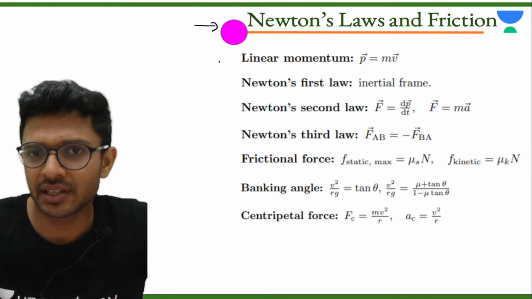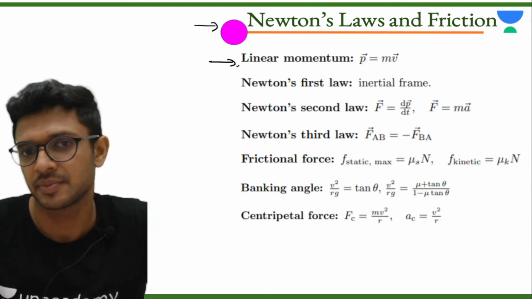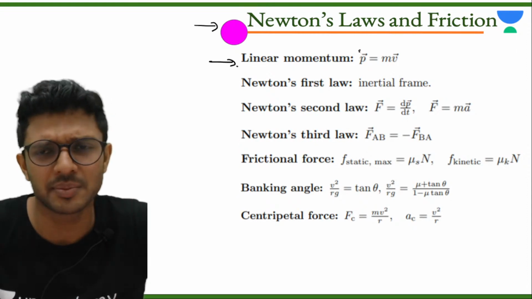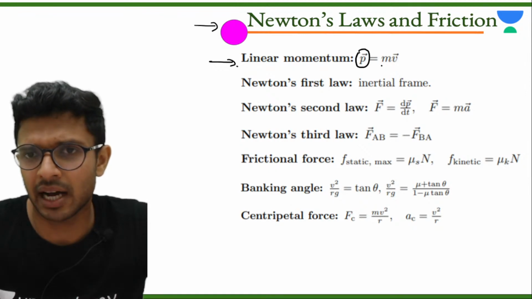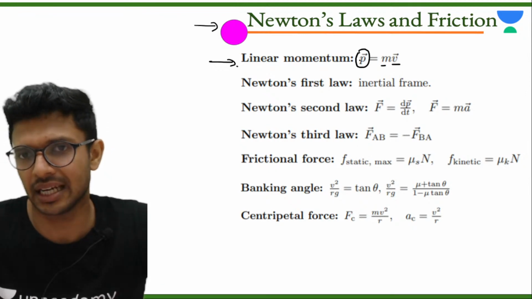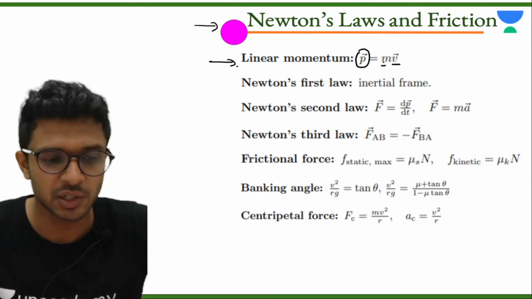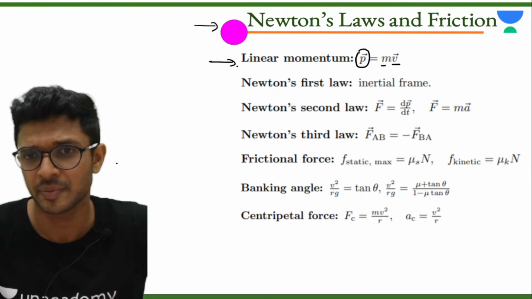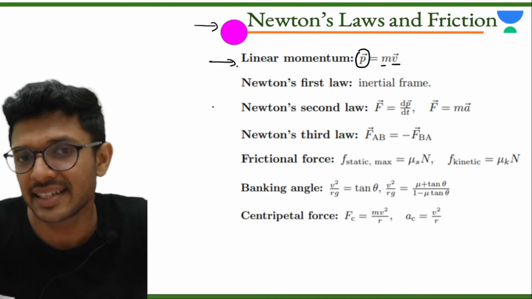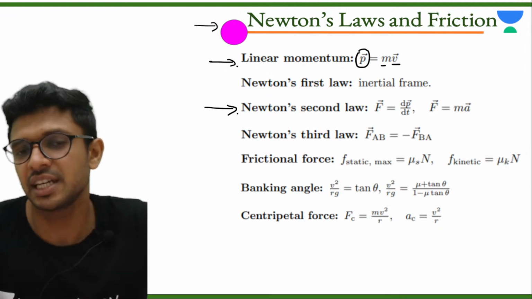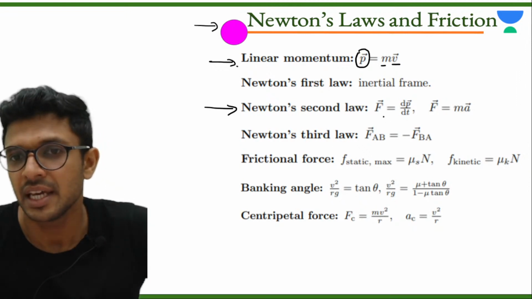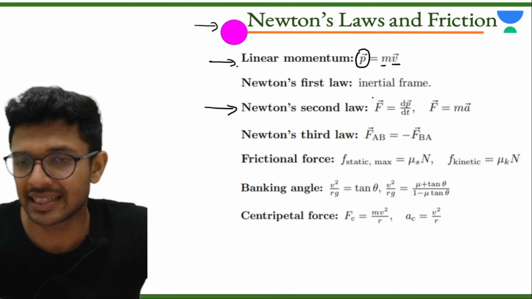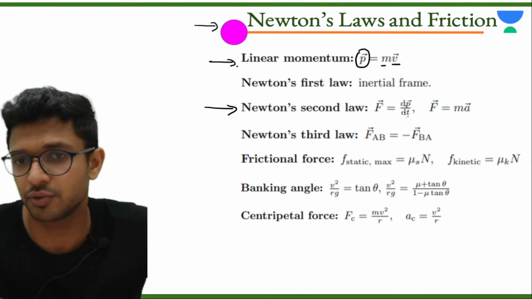Now starting with linear momentum. What is the formula for linear momentum? Everyone knows it. It is the mass of the body into the velocity of the body. Linear momentum P is equal to mass into velocity. Now the next equation comes from Newton's second law of motion. It says force F is equal to dp divided by dt, the rate of change of momentum.